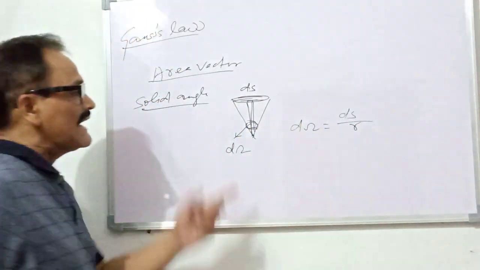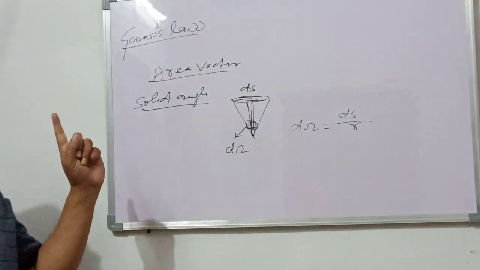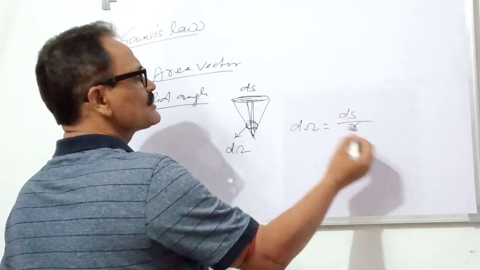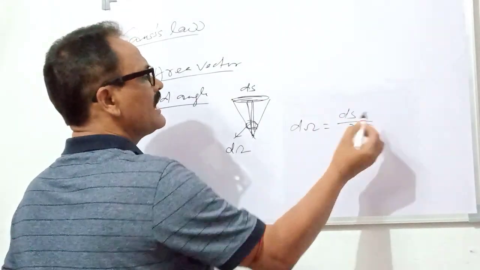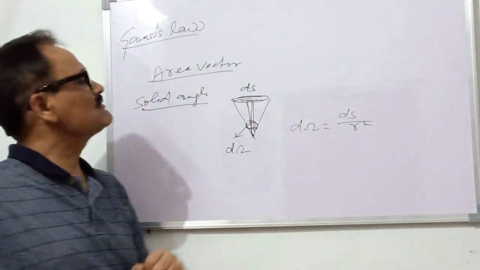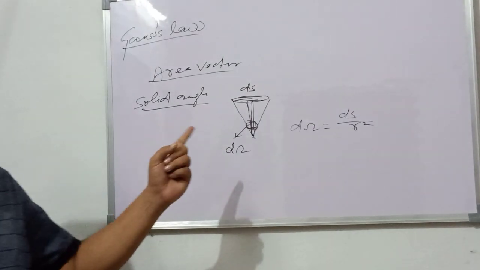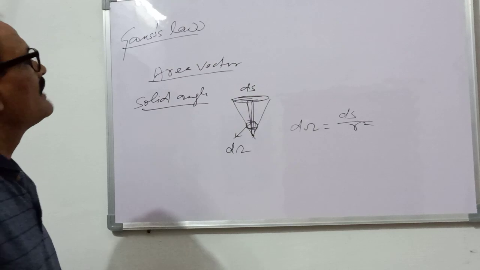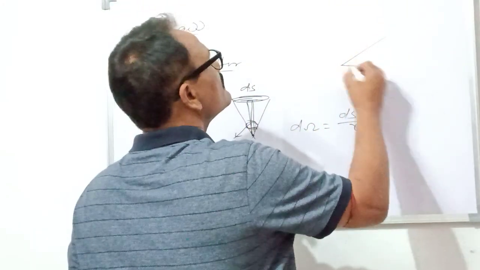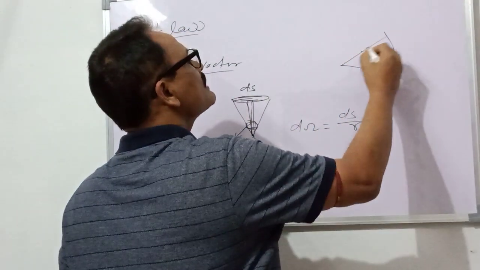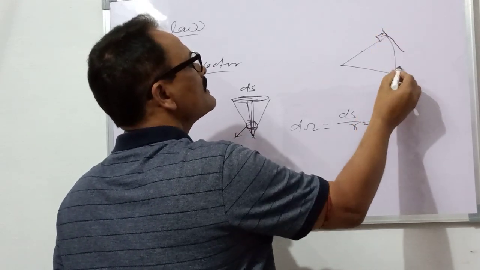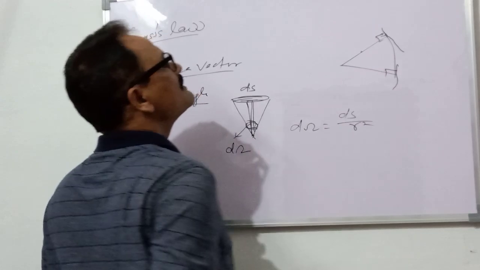But an angle should be dimensionless. The dimension of area is L square, so the denominator should also have dimension L square, so it is R square. So the solid angle is equal to ds by R square. One thing you have to know: in the case of plane angle, the arc is perpendicular to the radius, because at a particular instant this is the tangent, and this is the 90 degree.